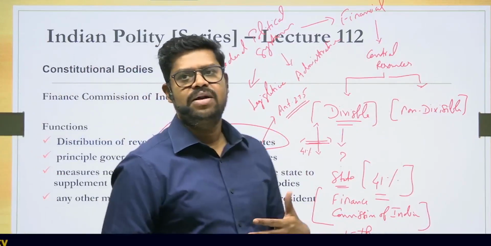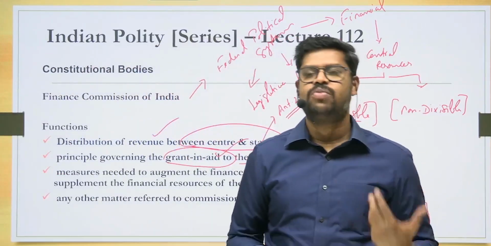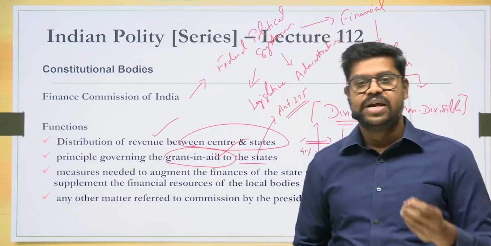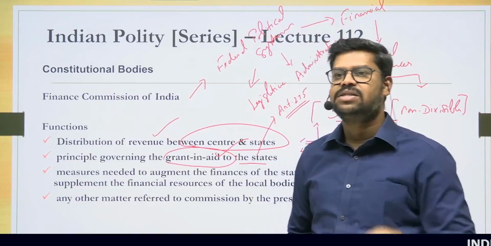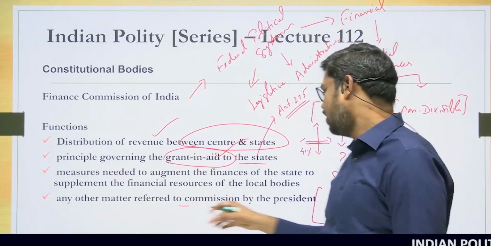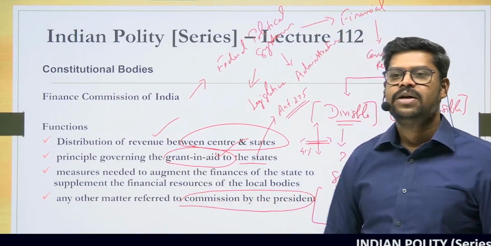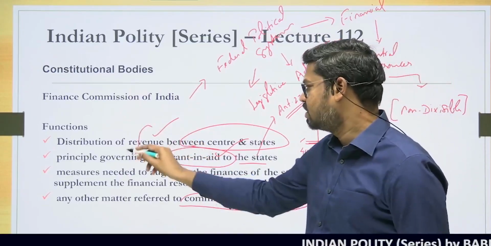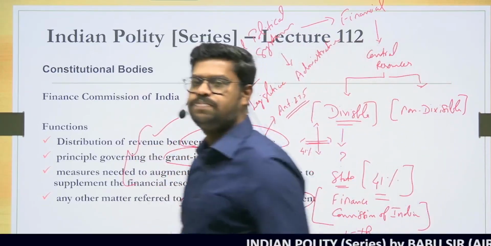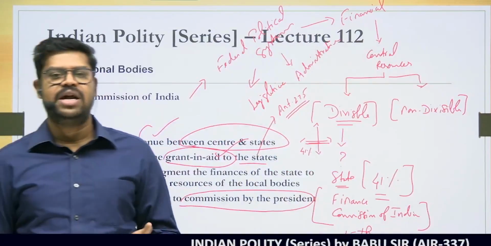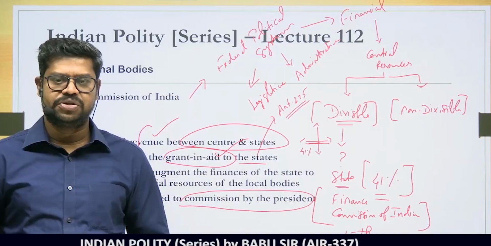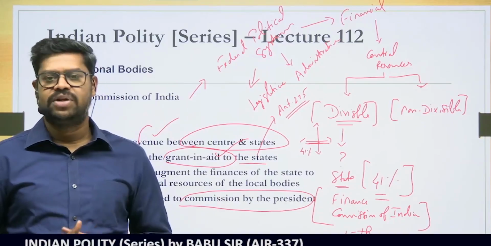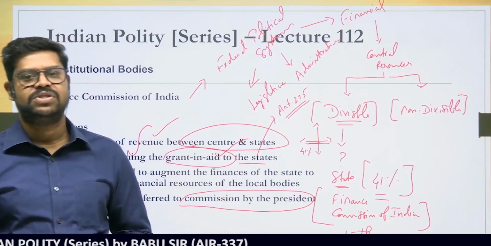Does it mean that the Finance Commission is supposed to perform only these functions? No. The Finance Commission can perform any of the other functions as may be entrusted to the Finance Commission of India by the President of India. So apart from these three functions which are directly mentioned in the Constitution, the President of India at any point of time can confer any of the functions upon the Finance Commission, and it is the responsibility of the Finance Commission of India to perform all these functions as well.